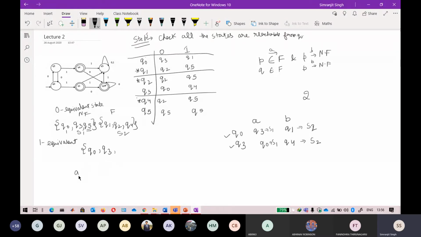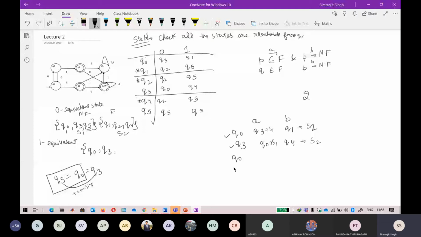Because if Q naught is equal to Q3 and if Q5 is equal to Q naught, if I just check these two, then by transitive I can say that Q5 is also equivalent to Q3. This is your transitive principle, you know about this. If you do not understand it, you can check individually one by one, but you will get the same result.